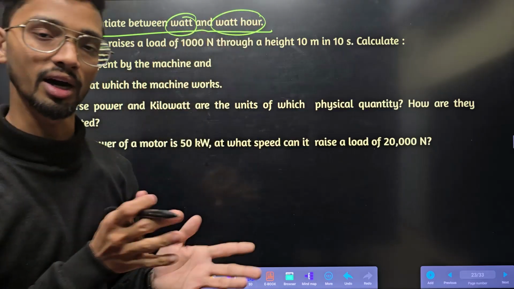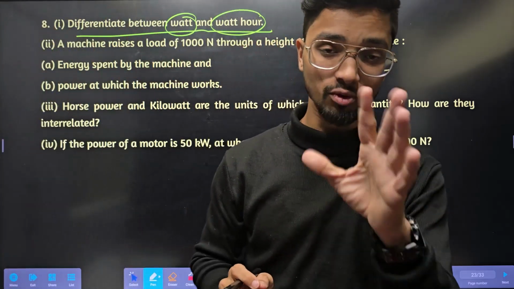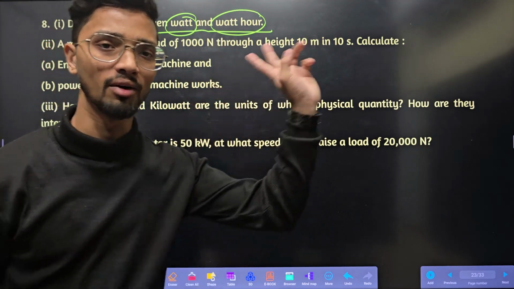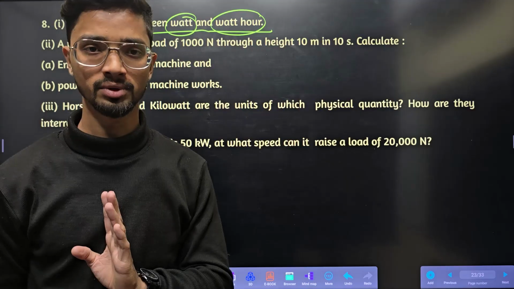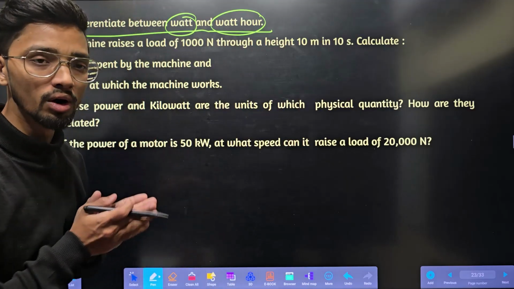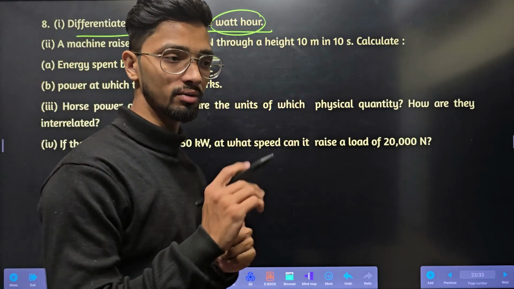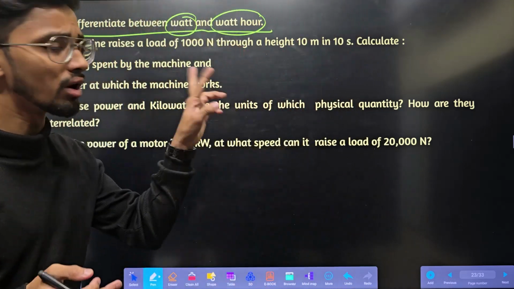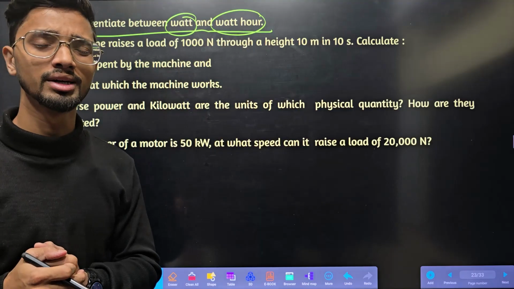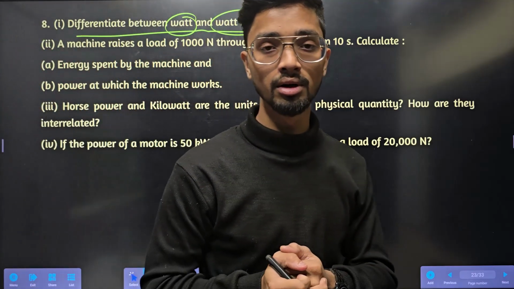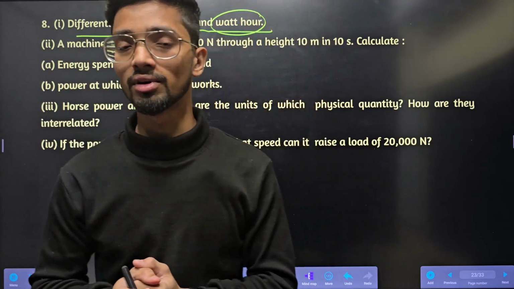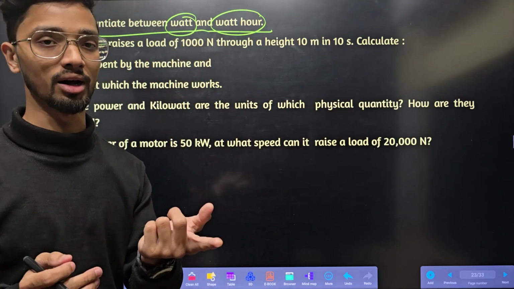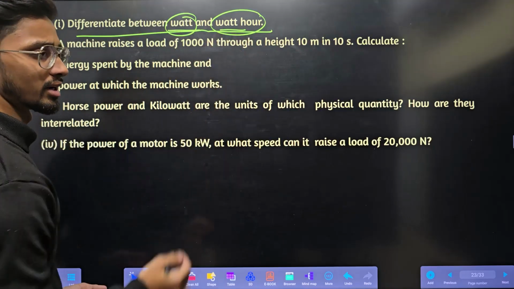What is the difference we need, right? Watt is the unit of power and watt-hour is the unit of energy. It is said to be 1 watt when 1 joule of work is done in 1 second. 1 watt-hour is a commercial unit. It is used when the energy is spent to deliver 1 watt of power in 1 hour. So those are the two differences, you can write it down.